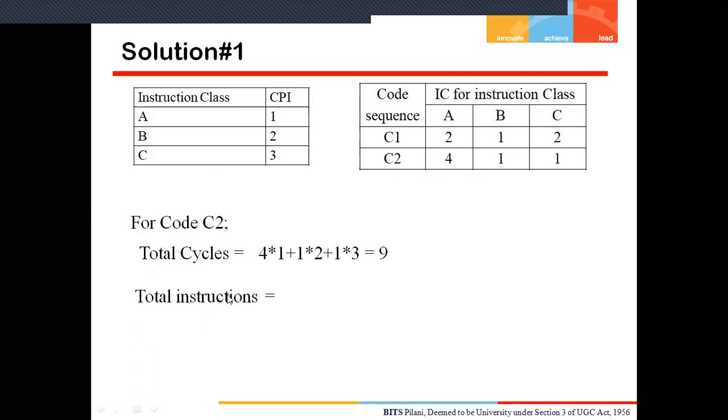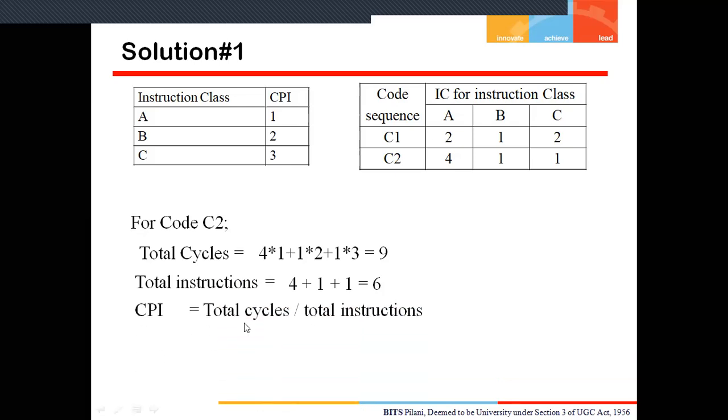That means 4 plus 1 plus 1 is equal to 6. Total instruction is 4 plus 1 plus 1 is equal to 6. So these are the total instructions. Now the third portion is what is the CPI. CPI is equal to total cycles divided by total instructions. So total cycles are 9 divided by 6, that is equal to 1.5. In this manner, we will calculate the CPI for both code sequences.